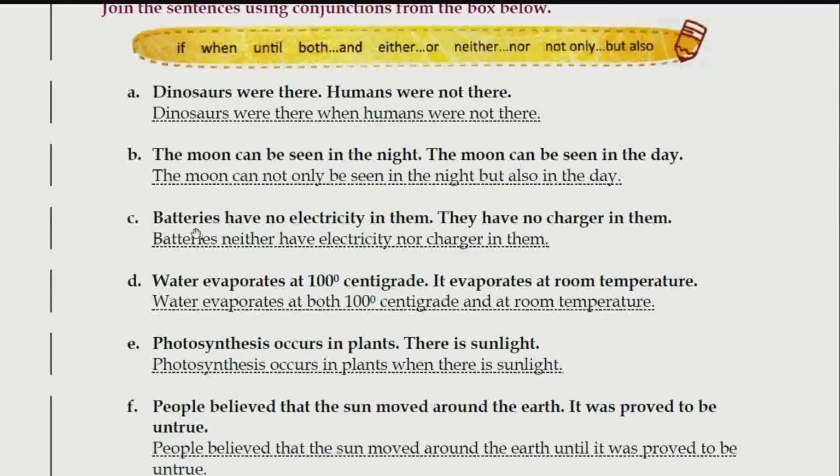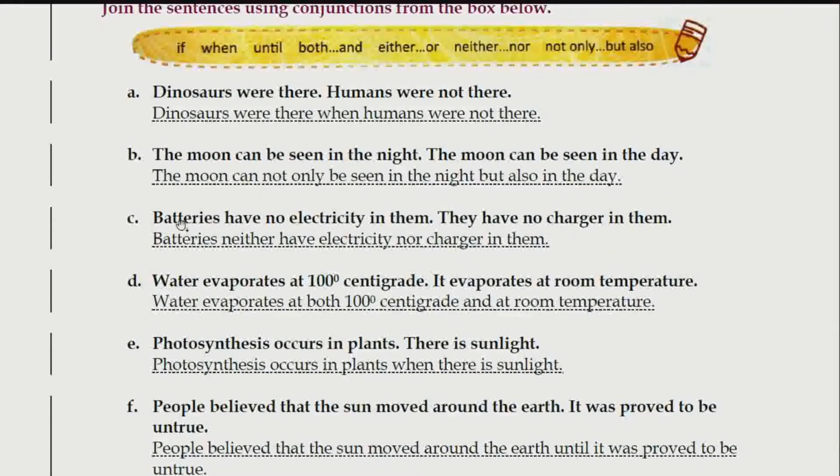Next one. Batteries have no electricity in them. They have no charger in them. First of all, I'll explain to you what this sentence is trying to tell us. Batteries, you already know there are different kinds of batteries. Let's take a simple example, a battery that we use in a torch. That battery does not have any electricity. You know what electricity means whenever we connect any wires to any switchboard. They have no charger in them.